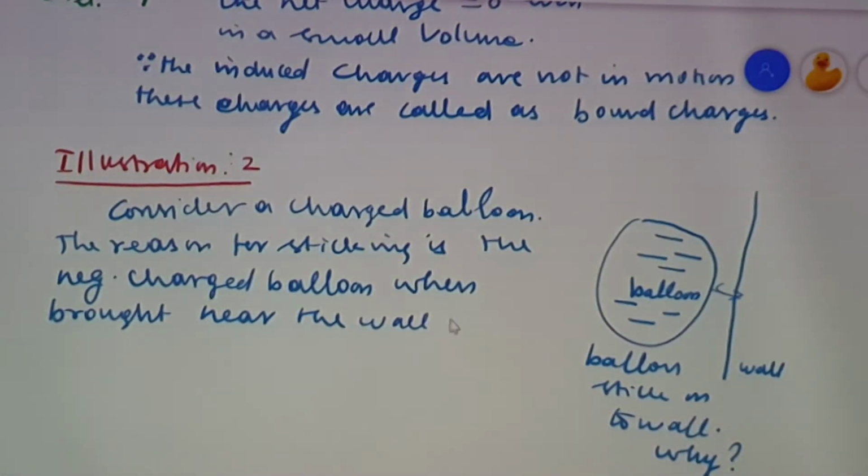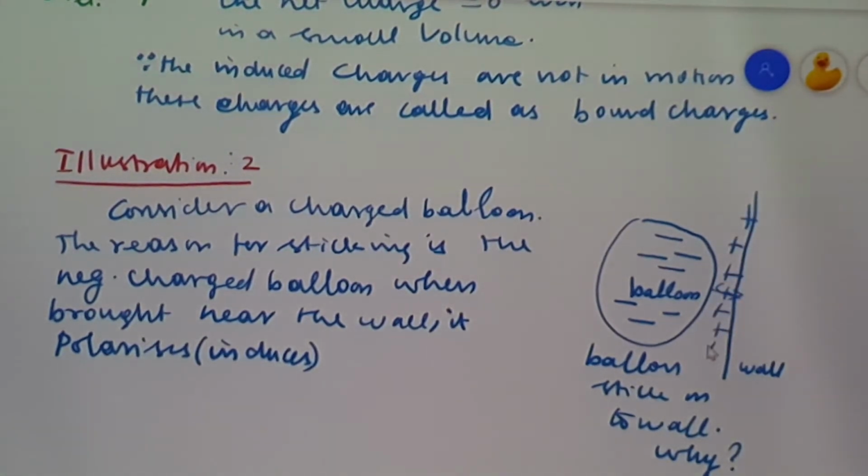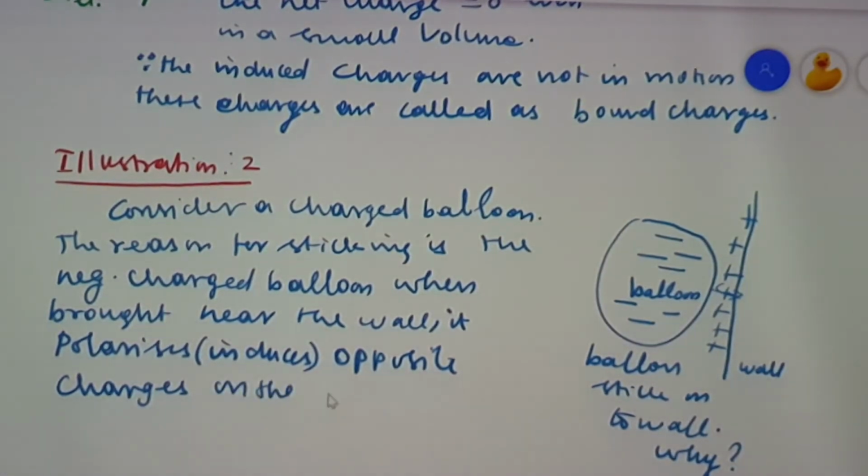The wall polarizes, that is, it induces opposite charge. The balloon is negatively charged, so the wall is induced with the positive charges. It polarizes or induces opposite charges on the surface of the wall.